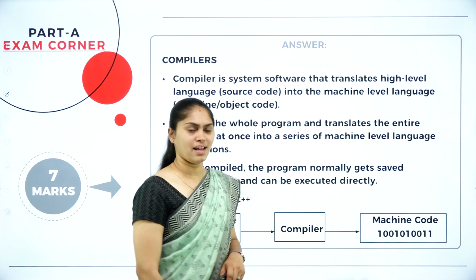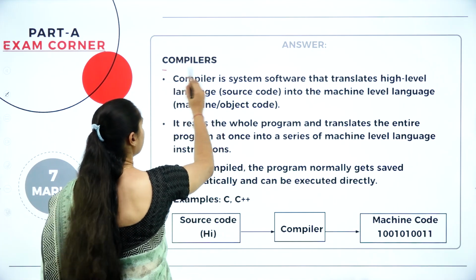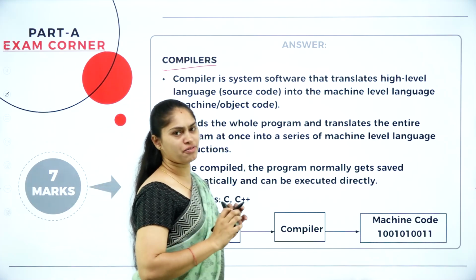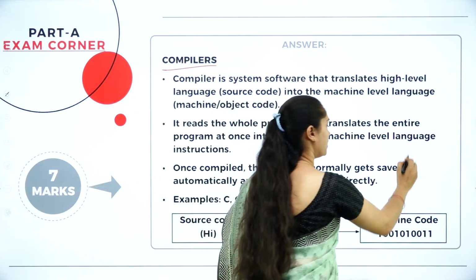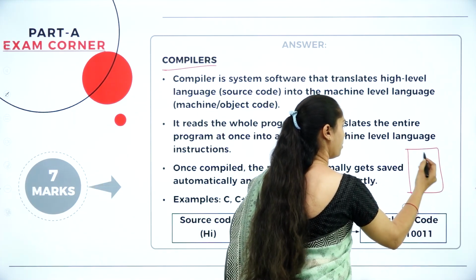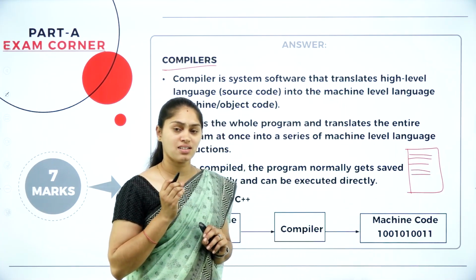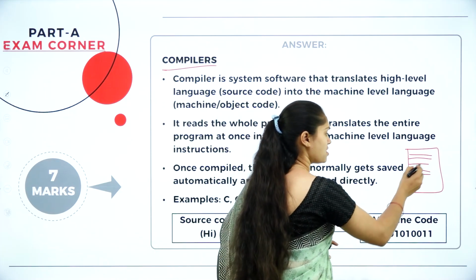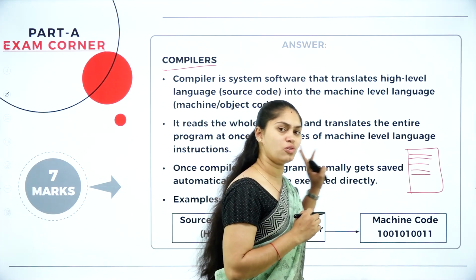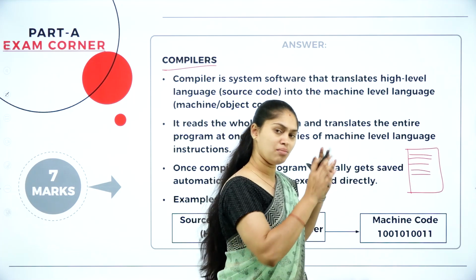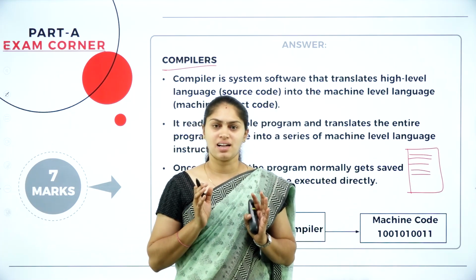Then what about the compiler? There is a small difference between compiler and interpreter. You just need to understand that. Imagine I have a program with 5 lines of code. Whenever I am using the compiler, the program which is in the high level language, it is going to read the whole program at a time and convert that into machine understandable form.